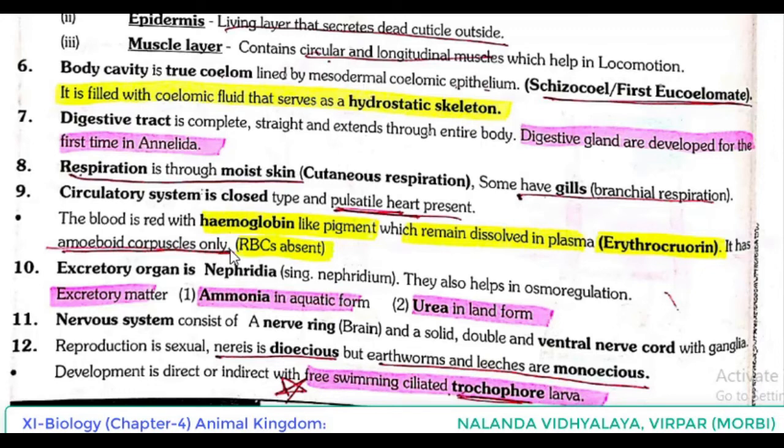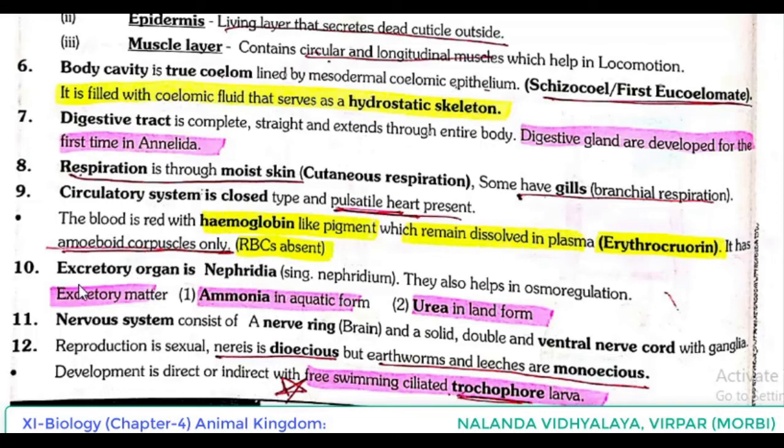RBCs, red blood cells, are absent. But what is present? Hemoglobin-like pigment is present. Because of that, blood is red, and it is present in dissolved form in plasma. So it's known as erythrocruorin.